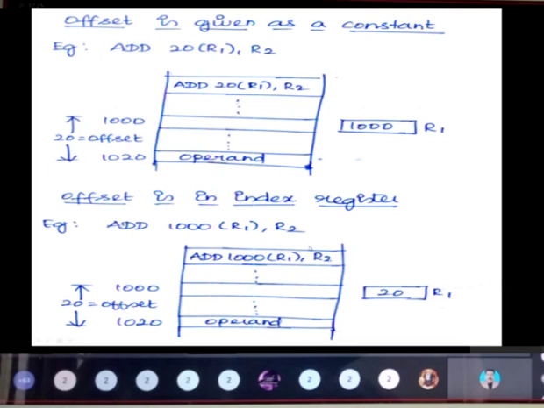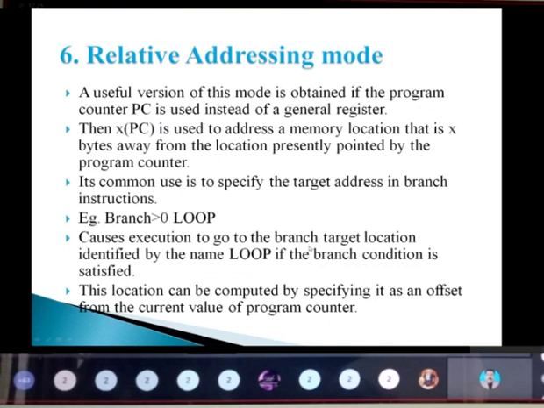So next is the relative addressing mode. A very useful version of this mode is obtained if the program counter is used instead of the general register. Instead of the register, I'll be using the program counter, that is the PC. The program counter is used to address a memory location. The address of the next instruction to be executed is stored in the program counter.